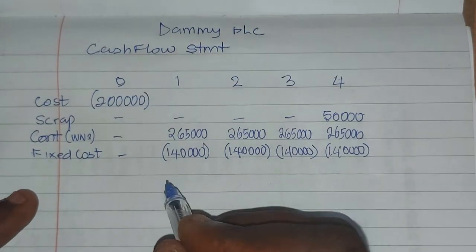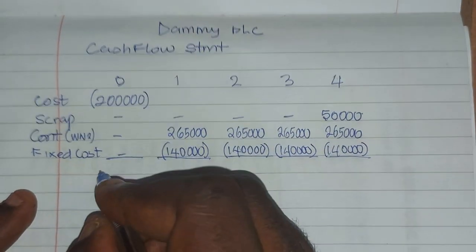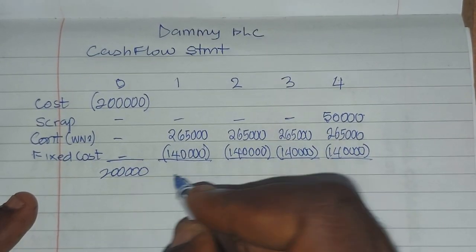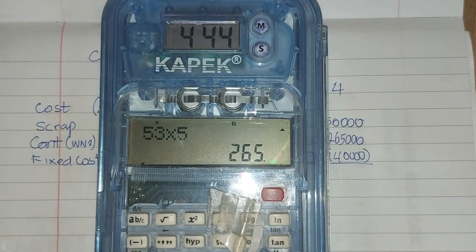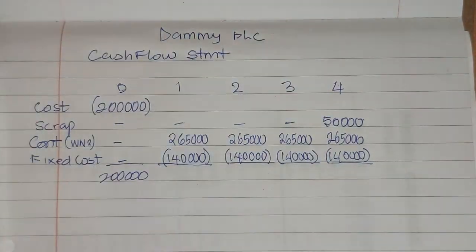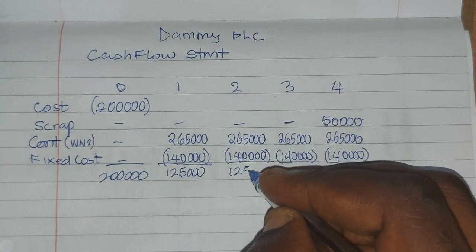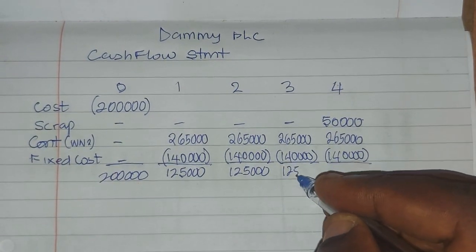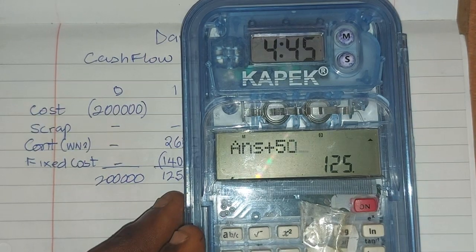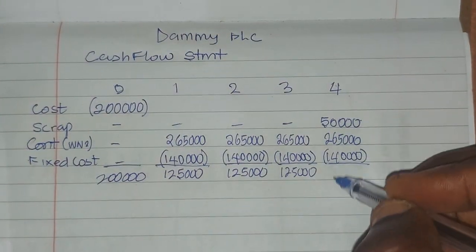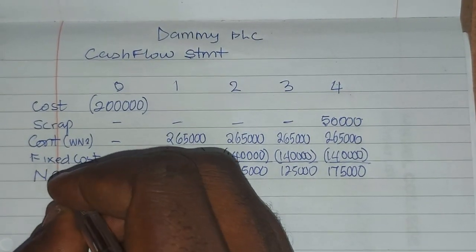Now we look for the difference. When you subtract, we have 265 minus 140, that's 125 positive, 125,000. Then here we add 50,000, the scrap value, to the last year. That's 175,000. So this is called the net cash flow.